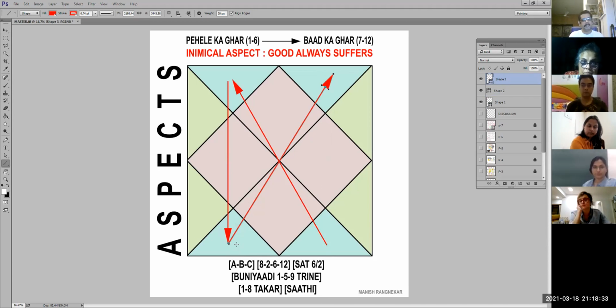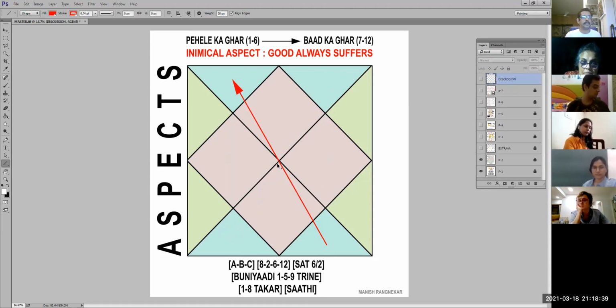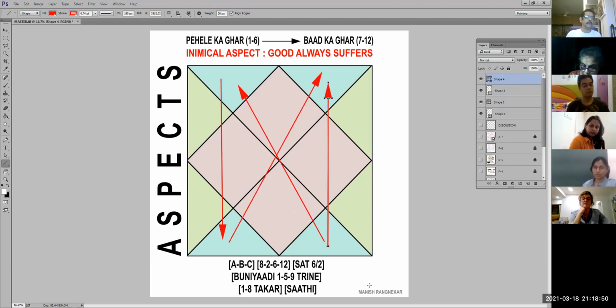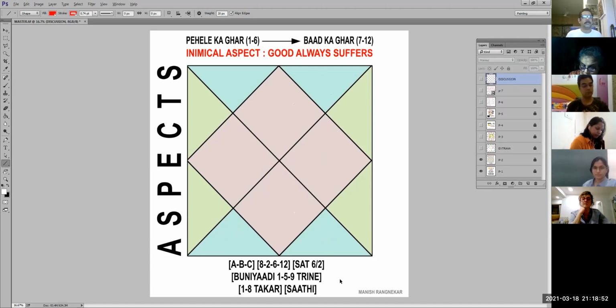There are certain exceptions, but let's not get into that. So if you understand, from 8 the aspect goes, I'll draw it again for you obviously. From 8 the aspect goes to 2nd, from 2nd it goes to 6th, from 6th it goes to 12. So if everywhere there are planets, it's like saying 8 ka aspect goes to 12 also. Okay, I'm moving fast.